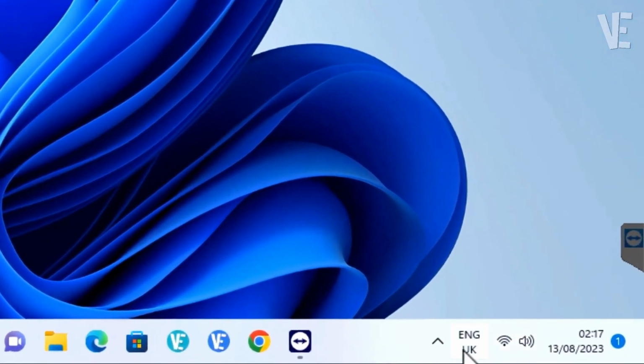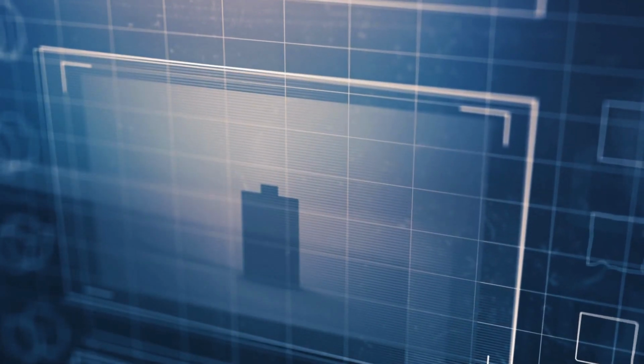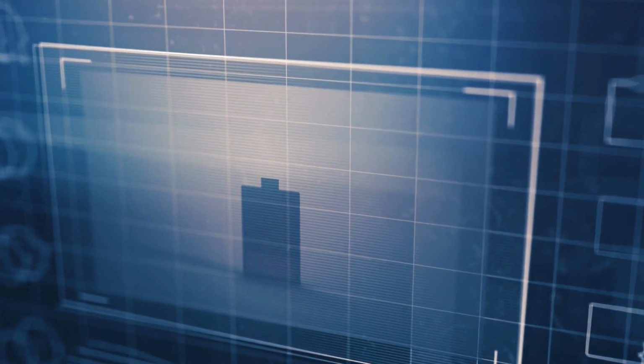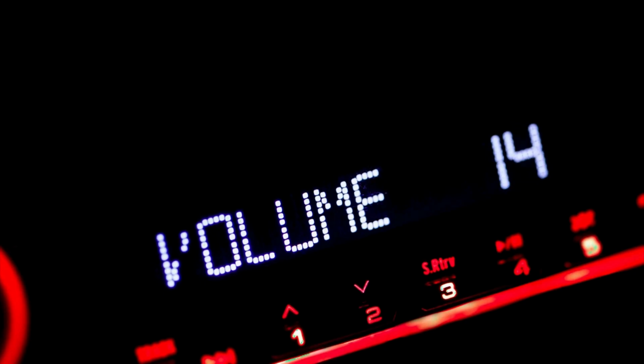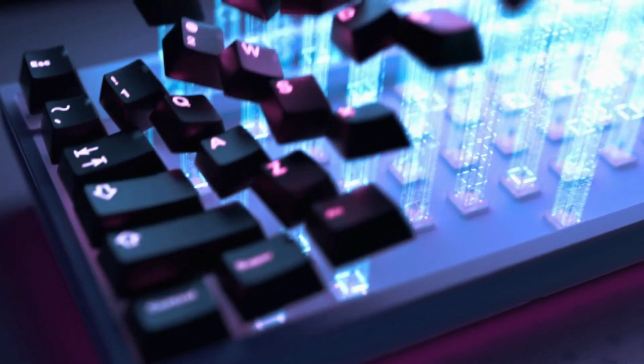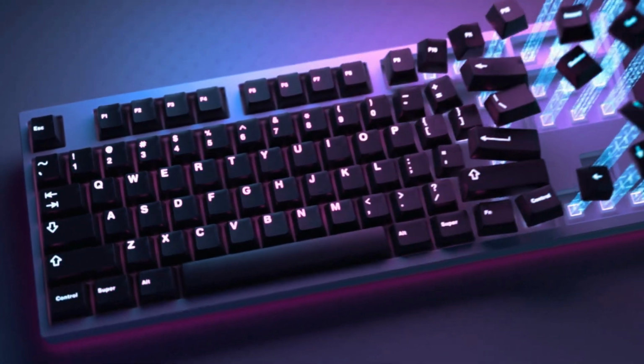For example, when you click on the battery icon, you no longer receive direct access to detailed battery information. Similarly, clicking on the Wi-Fi icon will not navigate you straight to the Wi-Fi settings or display available networks readily. Initially, users found it challenging to access the volume mixer directly from the taskbar, but it can now be conveniently accessed through the right-click context menu, making the experience more intuitive.